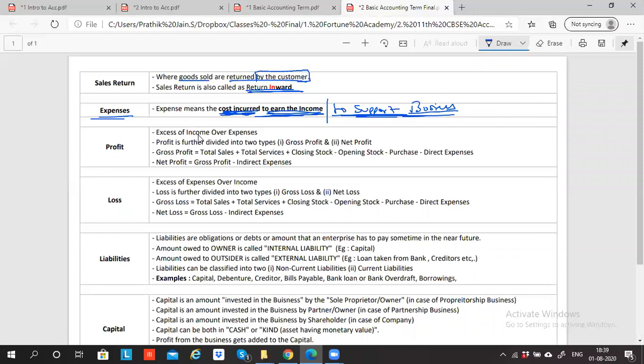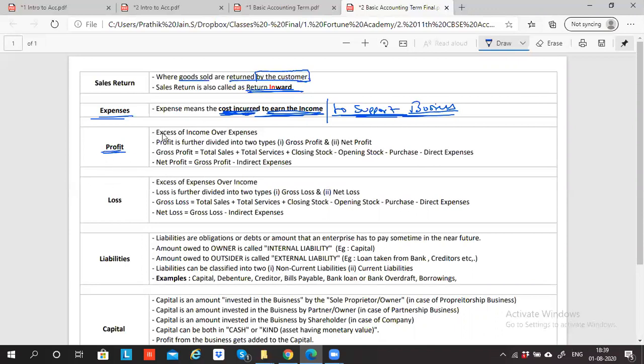Any doubts here, please? No. Are we clear with this point? Yes. Now, what is profit? When do I get profit?